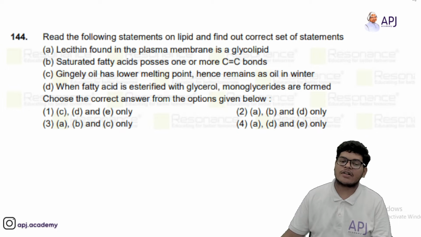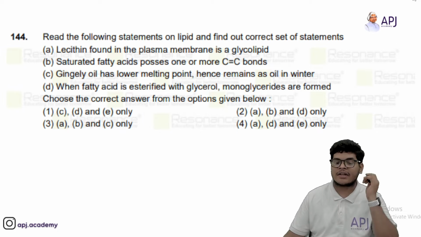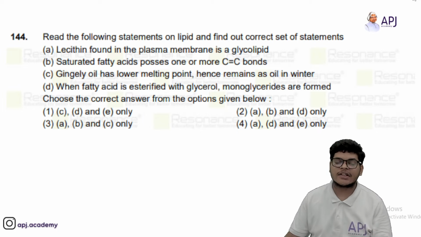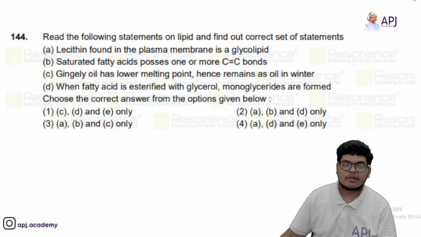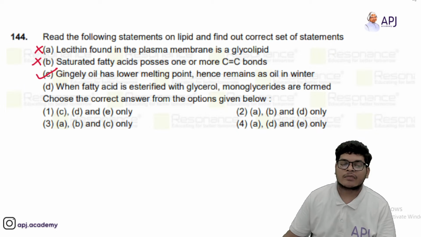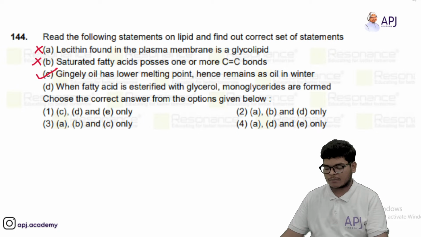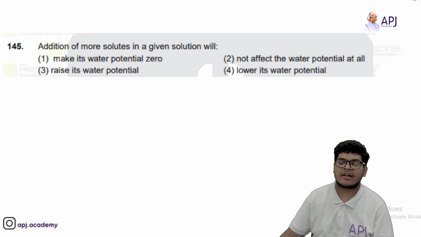Read the following statements on lipids and find out the correct set of statements. Lecithin found in the plasma membrane is a glycolipid. Saturated fatty acids possess one or more C=C bonds. Okay, so this is incorrect. This is incorrect. Gingelly oil has a lower melting point, hence it remains oil in winter. Yes. Then we have when fatty acid is esterified with glycerol, monoglycerides are formed. So your answer will be the first option, C and D are correct.